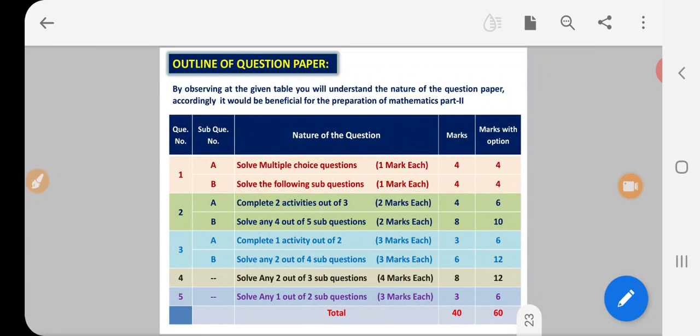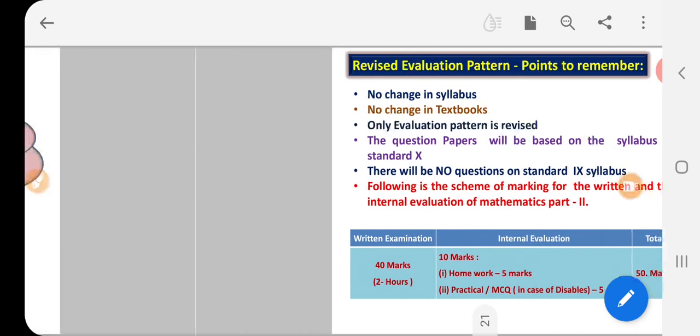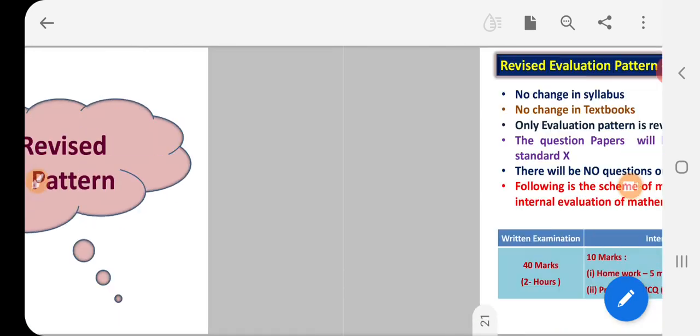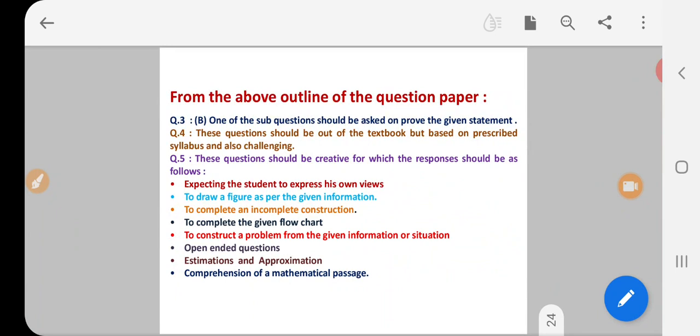The previous chart, this is the revised evaluation pattern, and this one is the question wise and chapter wise weightage. You have to go through these 3 well, so that it will be helpful for you. From this outline of the question paper, what do we come to know?